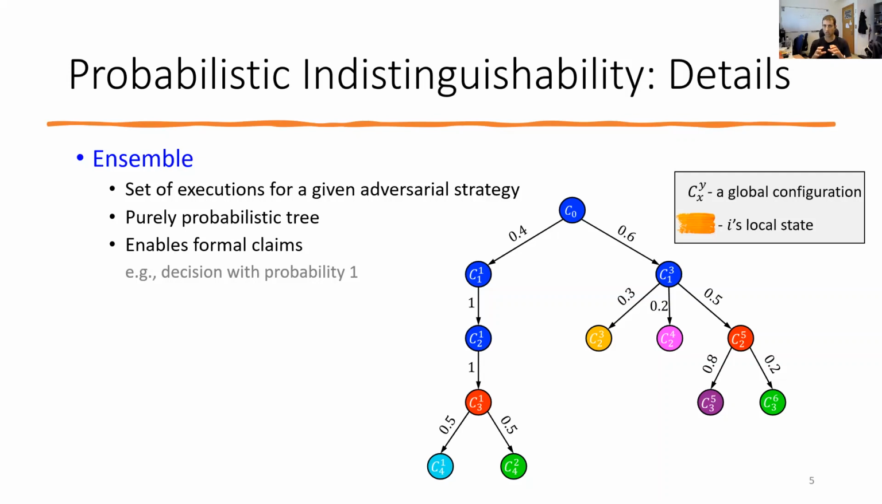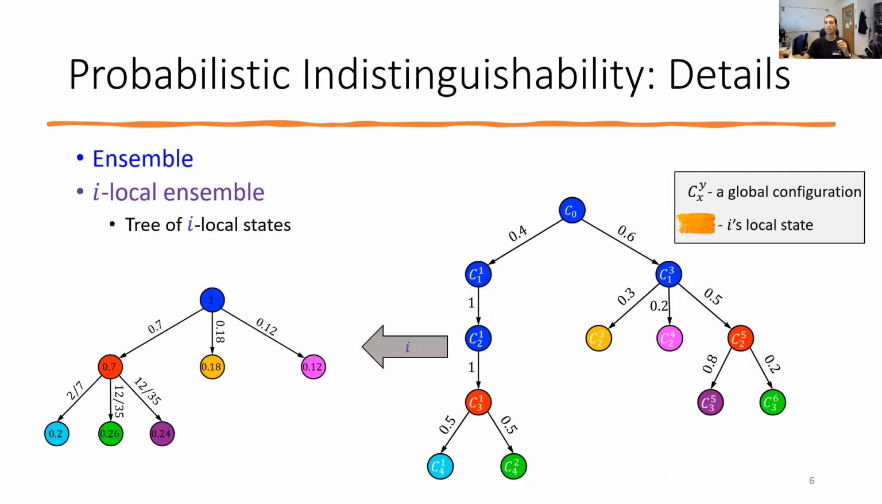It is analogous to the common definition of an execution as an alternating sequence of configurations and transitions. Just like in the deterministic case, an adversarial strategy and a protocol define an execution, in the randomized case, an adversarial strategy and a protocol define an ensemble. Next, we define an I-local ensemble based on an ensemble. An I-local ensemble captures what the ensemble looks like from I's point of view.